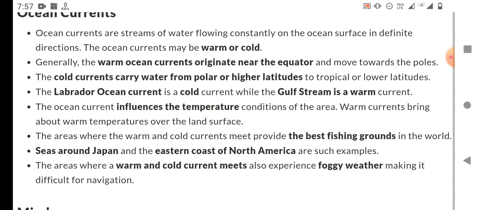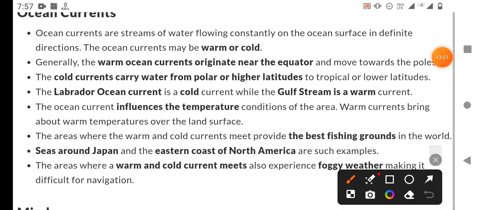You should remember these ocean currents move to and fro, towards the poles as well as towards the equator.